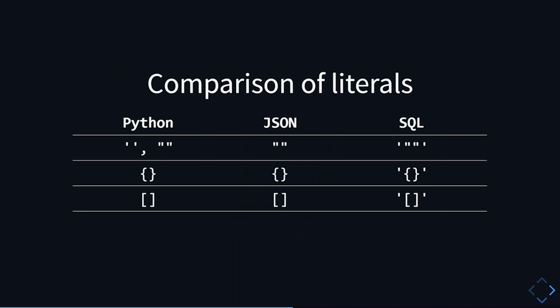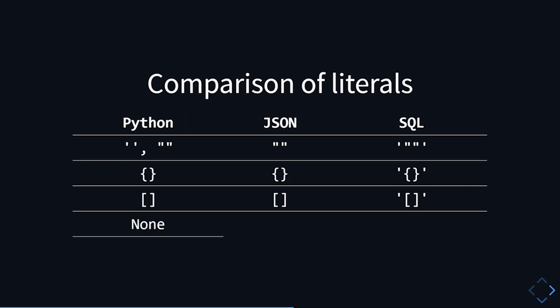Now let's see some comparison. So in Python, for empty strings, you can either use single quotes or double quotes. But in JSON, you can only use double quotes. And as we know, the data that is stored in the database is JSON encoded data. So we basically just wrap the valid JSON values in strings, like this. And the same also goes for the empty JSON objects and empty JSON arrays. So we have no problem with that.